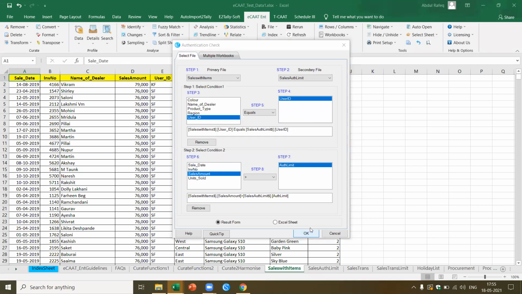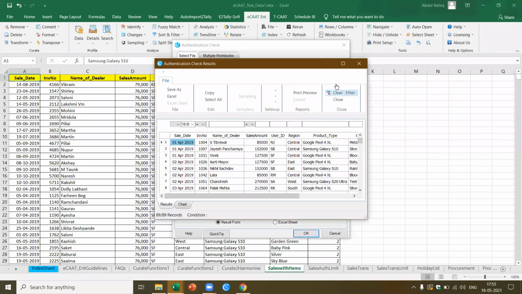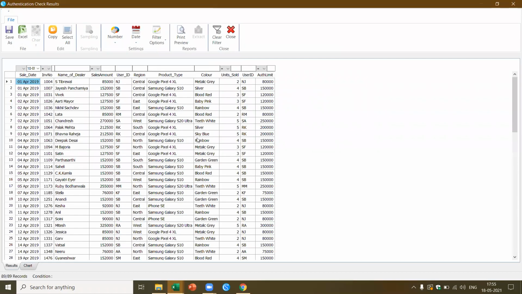Now this should be able to pick up and tell me which are the exception transactions, which means the transactions where the sales amount entered is greater than the limit. Totally, if you see here, 89 accounts are there. This is the sales amount; this person's limit is actually 80,000, and he has entered 85,000. Here, let's say this person SB's limit is 1,50,000, and the amount entered is 1,52,000. The limit is actually 1,50,000.